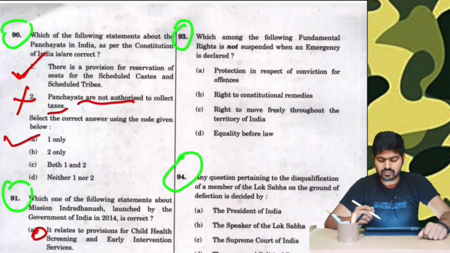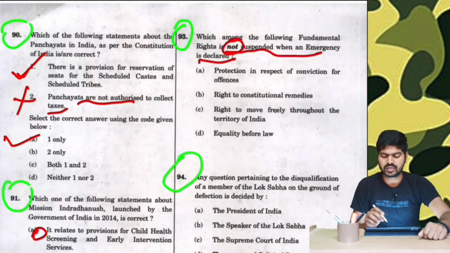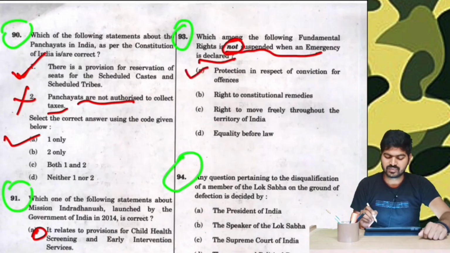Moving on to question number 93. Which among the following fundamental rights is not suspended when the emergency is declared? Not suspended. Now let us quickly look at the options. Protection in respect of conviction for offences. This is the correct answer.